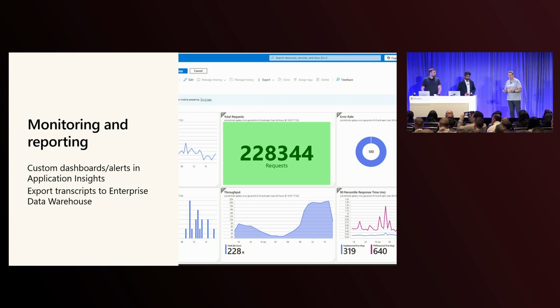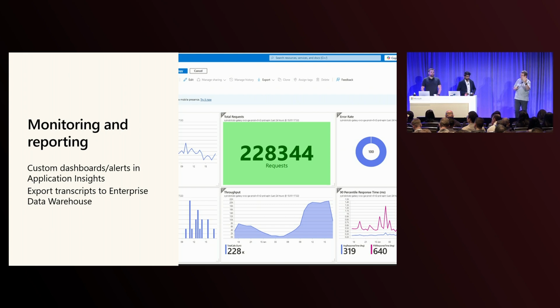In addition to that, we export the conversation transcript into an enterprise data warehouse that the bank uses to do analysis and postmortems, as well as conversation analysis in their back end.